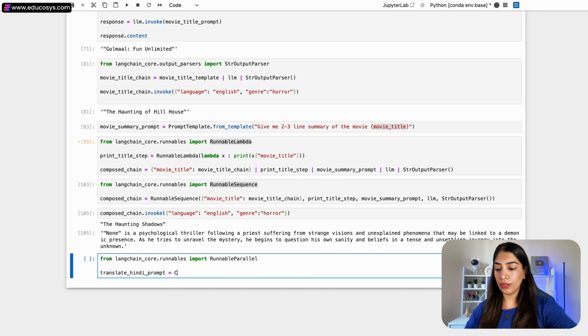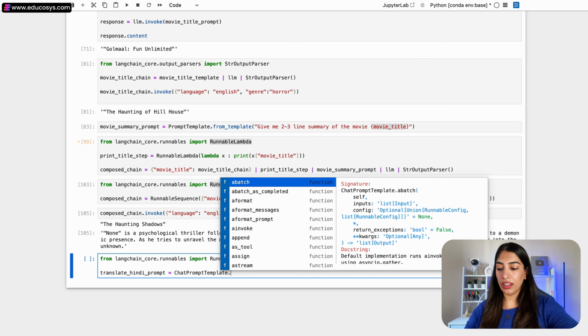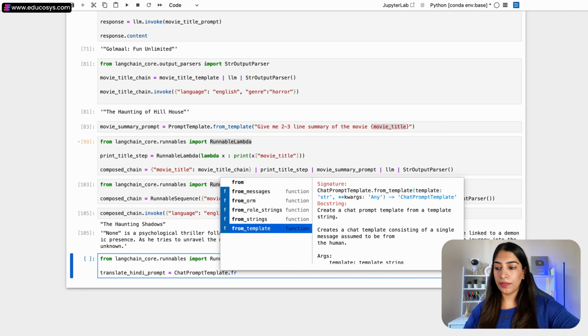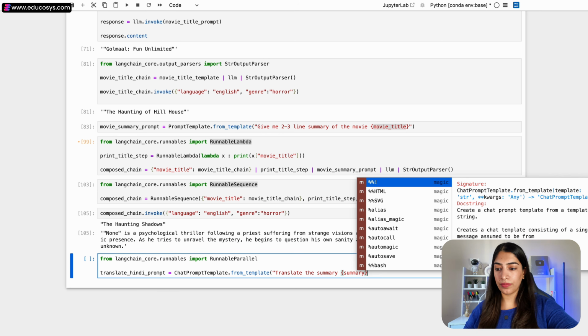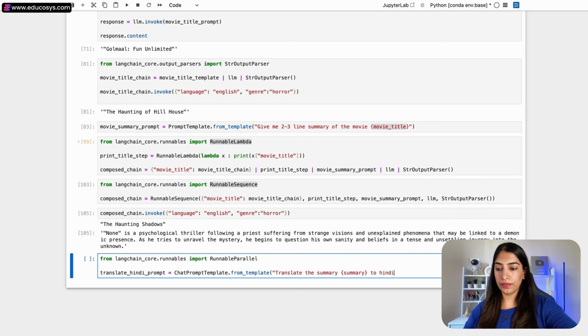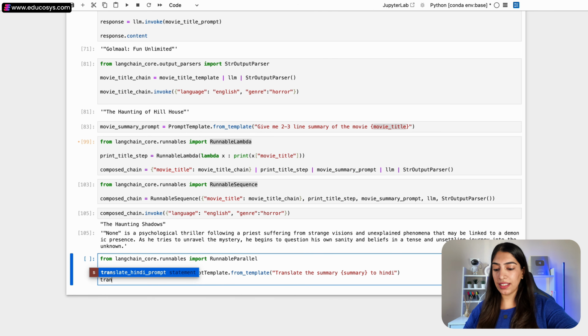I'm going to do ChatPromptTemplate.from_template, and I'm just going to write, translate the summary to Hindi. Similarly, translate to Spanish.